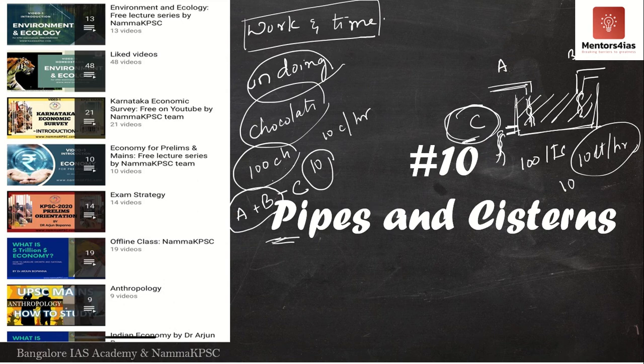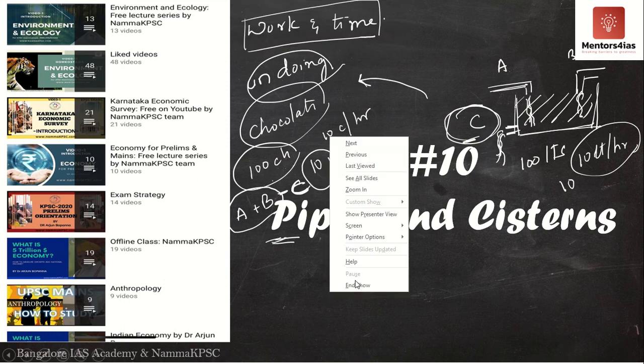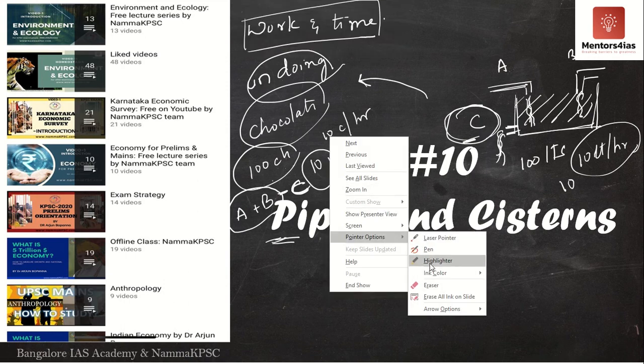So this we will have to consider. This is nothing but undoing of the work. So if it was A plus B earlier, now we have A plus B minus C, where C is undoing the work of A and B. Okay, so let me just further explain it.